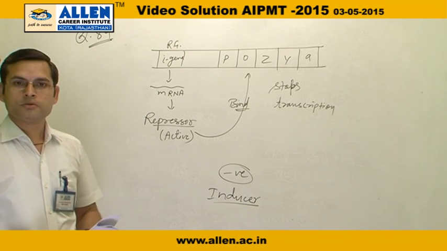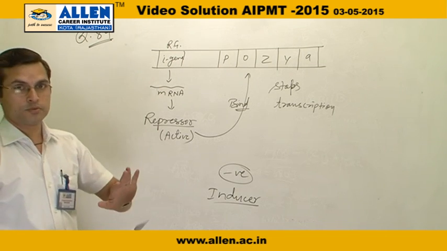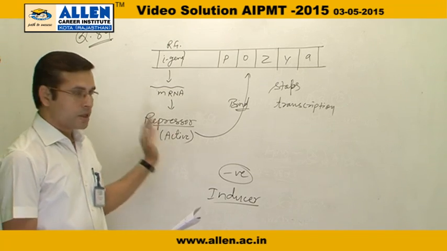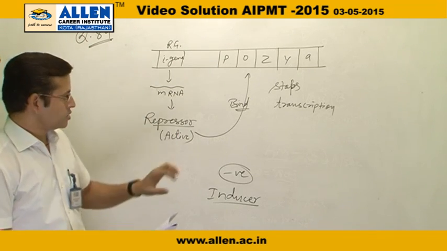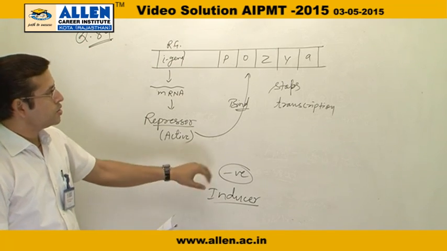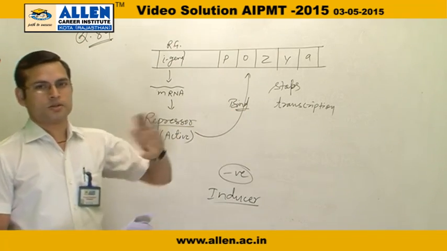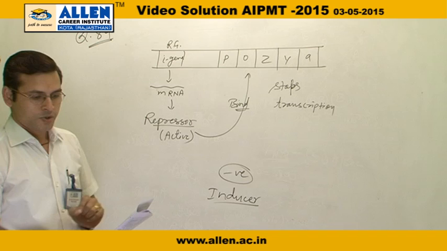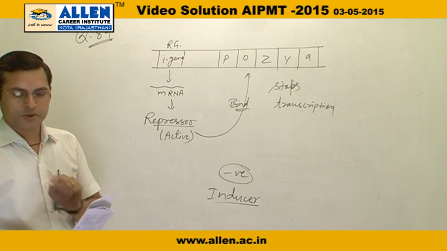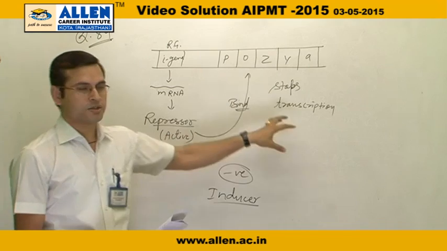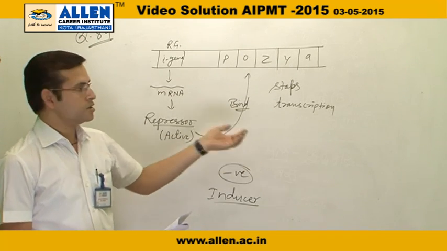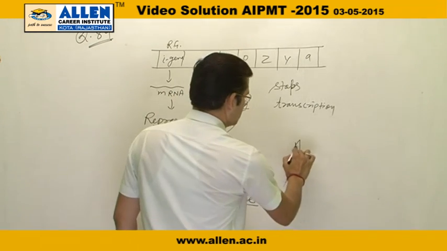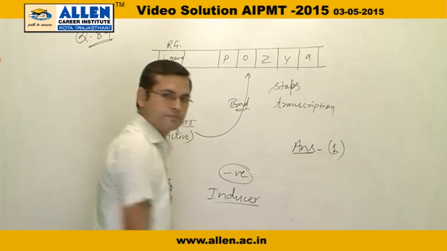So the first option which is given here is negative regulation. Of course it is negative regulation, and negative as well as inducible, because here the lactose, which is called the inducer, induces and starts the transcription. So it is a negative as well as inducible operon. And why is it inducible? Because the repressor protein prevents transcription. When the repressor prevents transcription, we require induction, and induction is provided by lactose. So the right answer for this question is the first option.